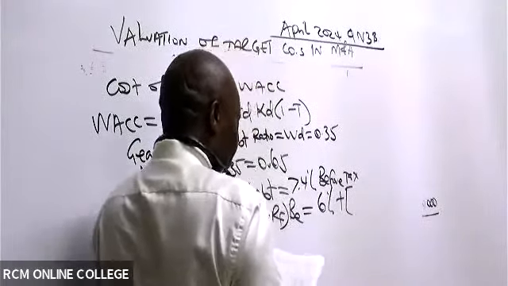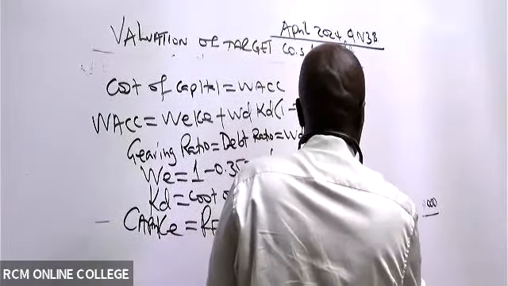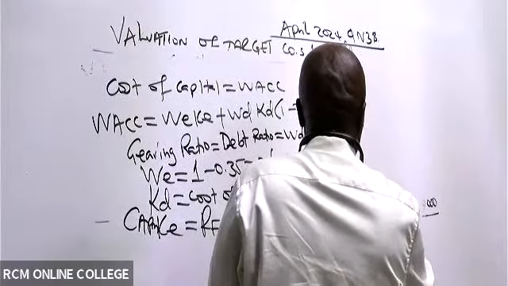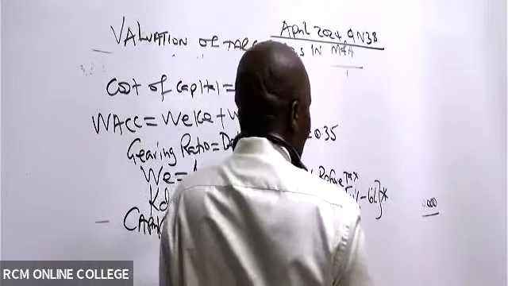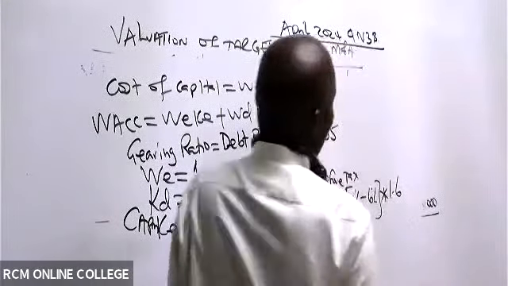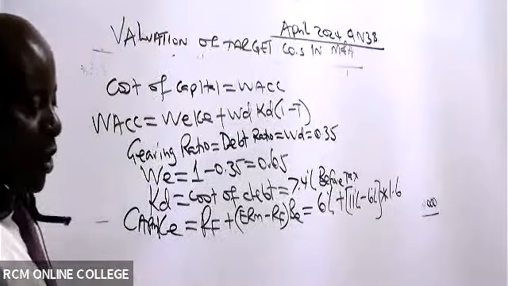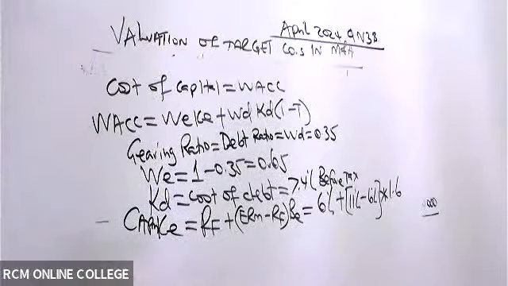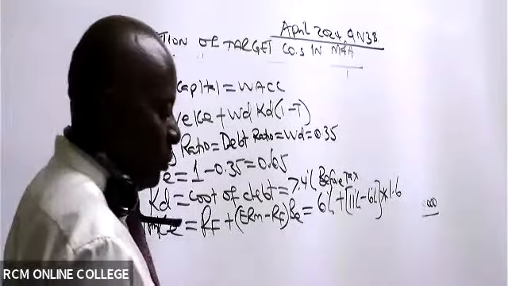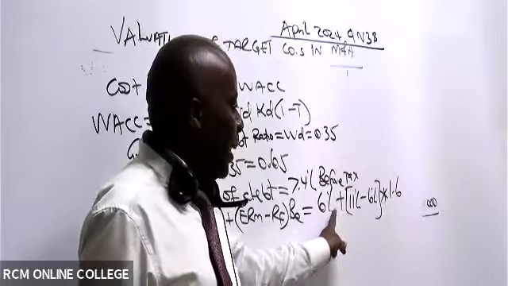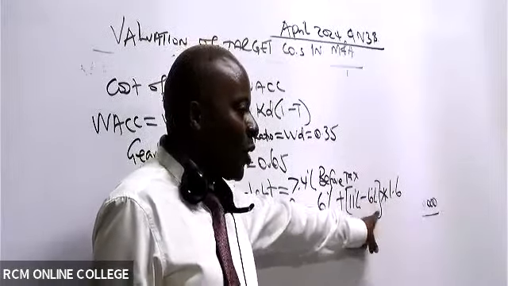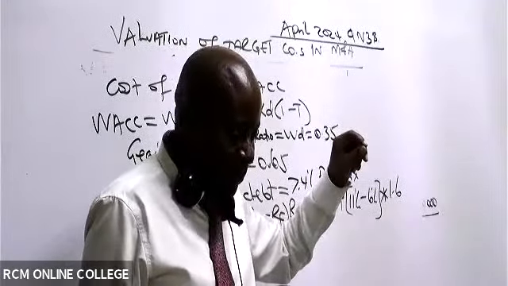Which is 11%. So 11% minus 6% multiplied by beta equity. You can see beta equity is 1.6. And then once you reach here, you'll again get some students getting it wrong. You simply take your calculator and say 6 plus, open brackets, 11 minus 6 close, times 1.6, isn't it?